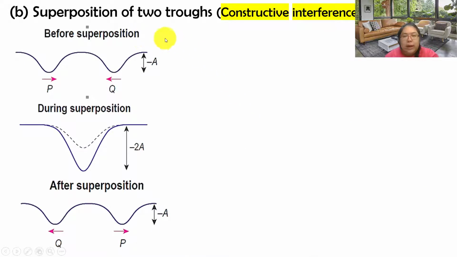Okay, now we go to another situation that also produces constructive interference. There's a trough. Now before superposition, you see P and also Q, they move in opposite direction, but the amplitude now is negative. During superposition, at the middle, they will overlap, they produce a maximum amplitude. Now the maximum amplitude should be negative 2 amplitude. After superposition, P and Q continue in opposite directions. P will continue to move to the right hand side, then Q continues to move to the left hand side. Okay, let's see the diagram.